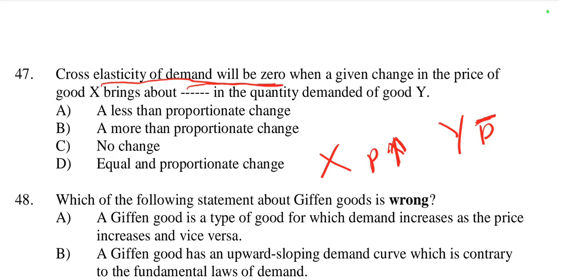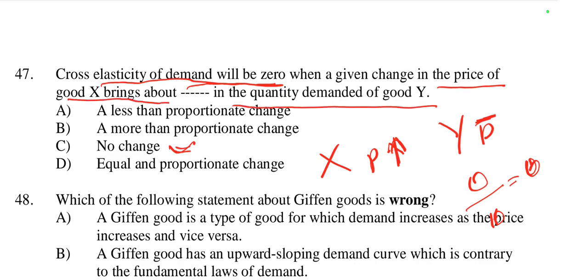When you find the cross elasticity of demand, it is the change in good Y's quantity by the change in good X's price. So good Y's change is 0 and good X's price change is something, suppose 10. So 0 by 10 is equal to 0. So 0 by something is equal to 0. So here it brings no change. When the price of good X brings about no change in the quantity demanded of good Y, whether price increases or decreases, cross elasticity of demand will be 0. So here the right option is option number C.